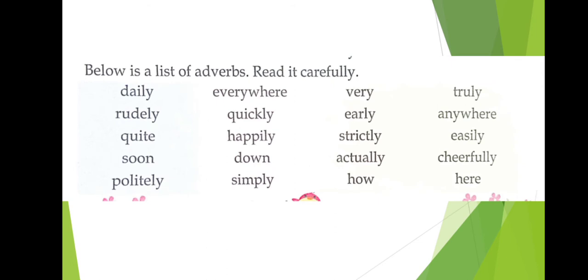So now let's look at a few of the adverbs. Below is a list of adverbs. Read it carefully. We have already discussed that adverbs tell us how an action is done, when an action is done, where an action is done, and in what manner an action is done. So look at the adverbs here.